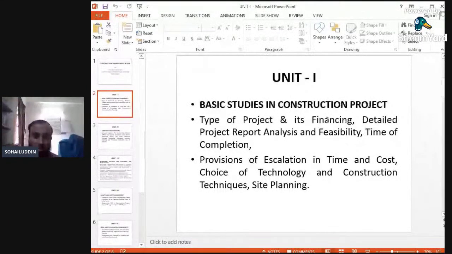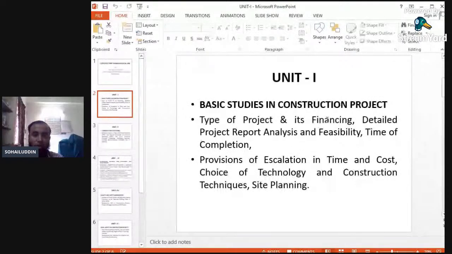So what is the provision of escalation in time and cost? If there is a change in time, and what is the provision when there is a change in cost? If the actual cost of the construction project is somewhat 10 lakhs or 15 lakhs or 20 lakhs, and there is escalation, a change in the time as well as the cost of structures. We'll see the various aspects again in unit number 1, the various things to be covered while finding out the time and cost.